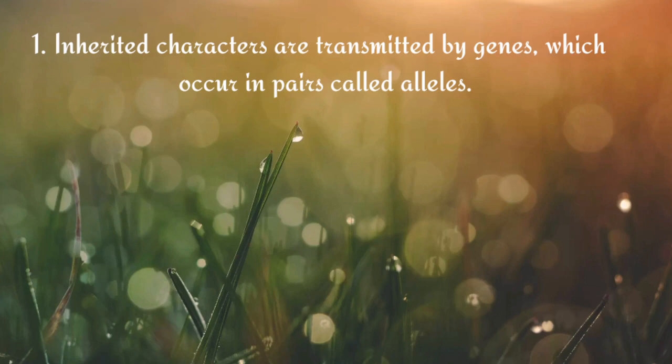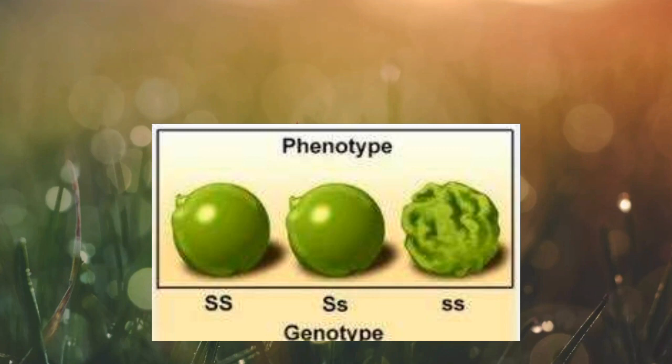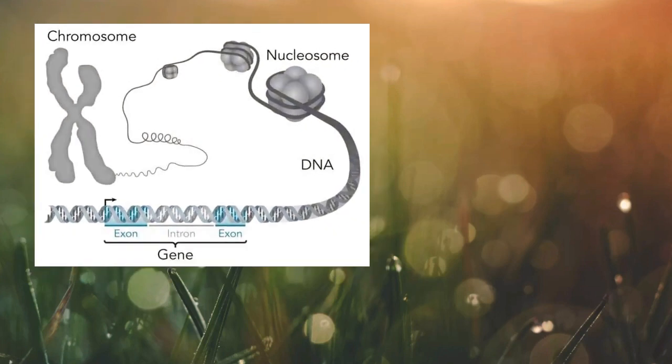Basically, it means that the inherited phenotype, or physical and observable characteristics, are transmitted through a genetic makeup or genotype which occurs in pairs called alleles. An allele is one of two or more alternative forms of a gene. A gene is viewed as a region of DNA that contains information necessary to manufacture a specific polypeptide or protein.